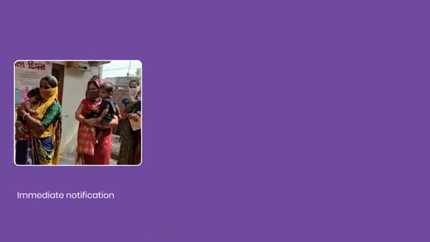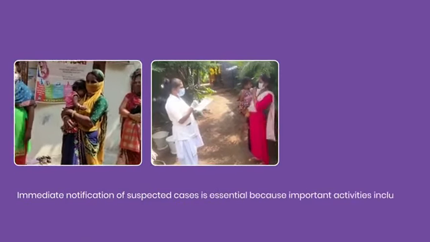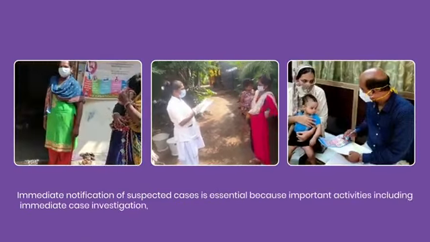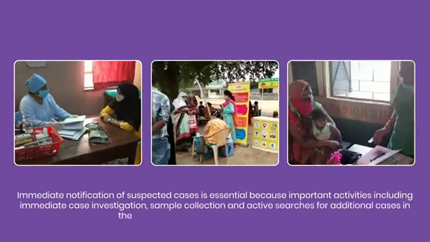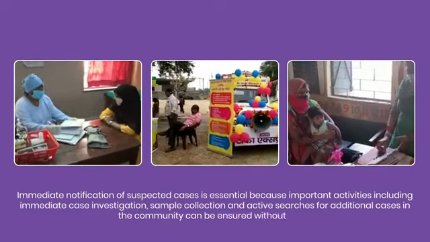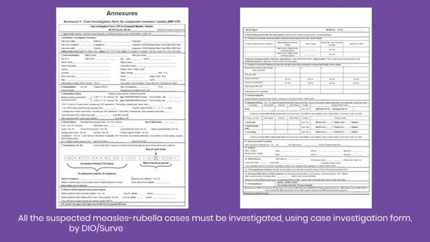Immediate notification of suspected cases is essential because important activities including immediate case investigation, sample collection, and active searches for additional cases in the community can be ensured without delay. All suspected measles-rubella cases must be investigated using the case investigation form by DIO or surveillance nodal officers within 48 hours